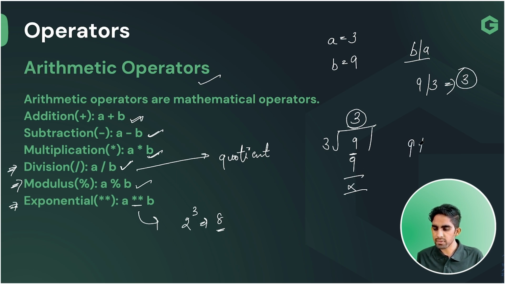But you are saying something like this, 9 modulus 3. What is the answer you are going to get? You are going to get the remainder. What is the remainder here? The remainder is 0, team. So basically division is going to give you the quotient, and modulus is going to give you the remainder, team. So these are known as our arithmetic operators, team.